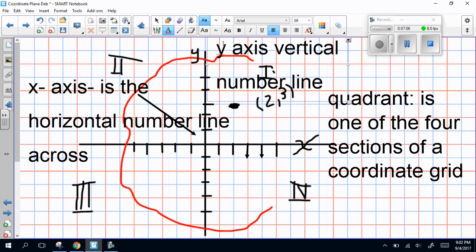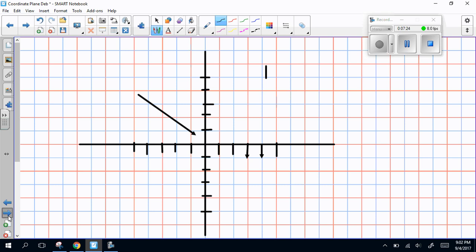And that goes up and down. And I remember that because this Y has this part that hangs down. All right, so we've got our 4 sections. The quadrants are the 4 sections, 1, 2, 3, 4.